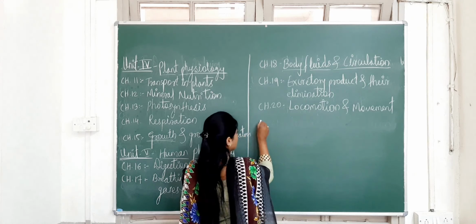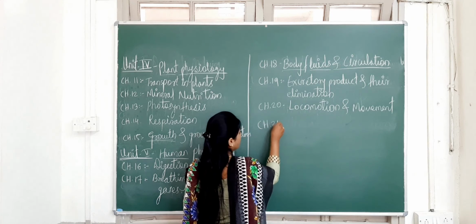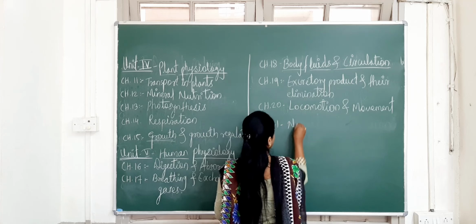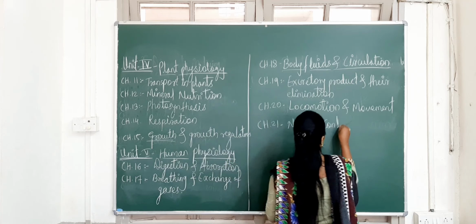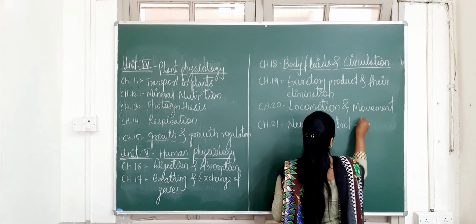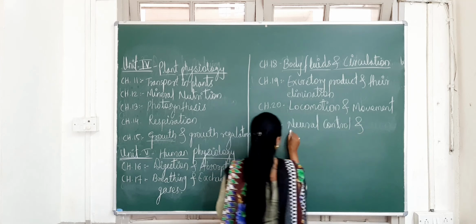Next, we have to study chapter number 21, that is neural control and coordination.